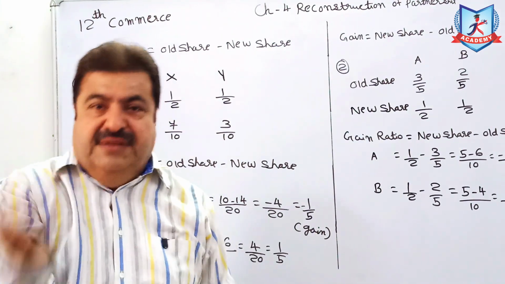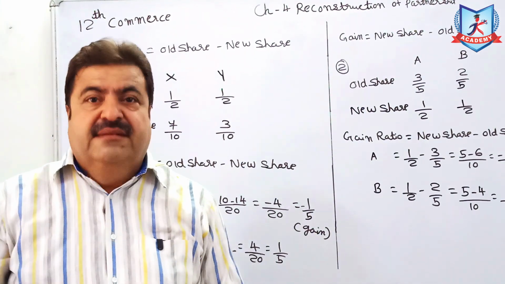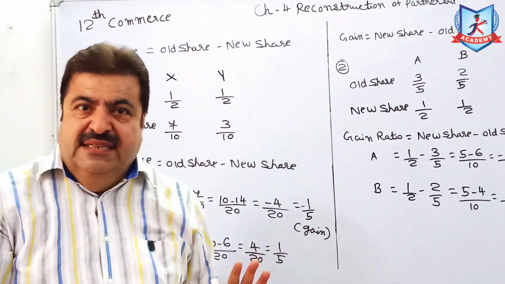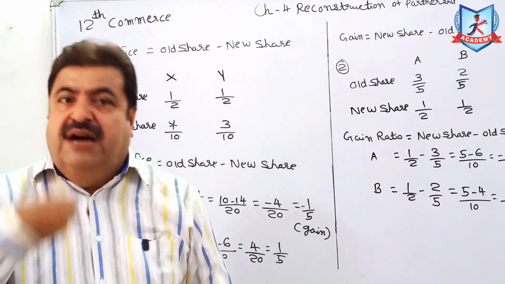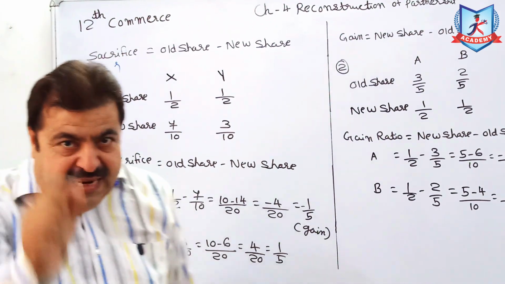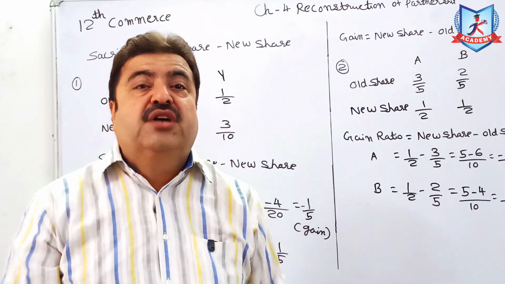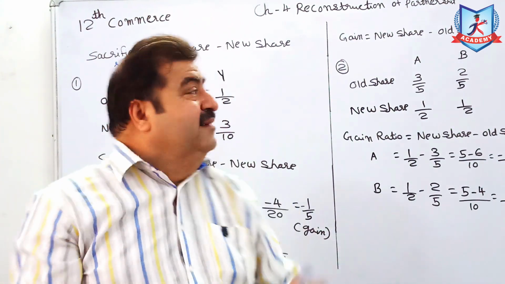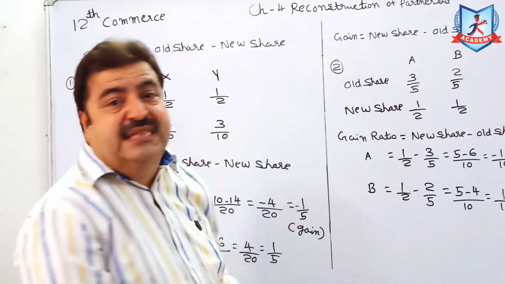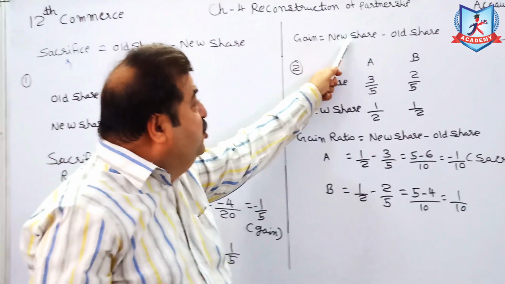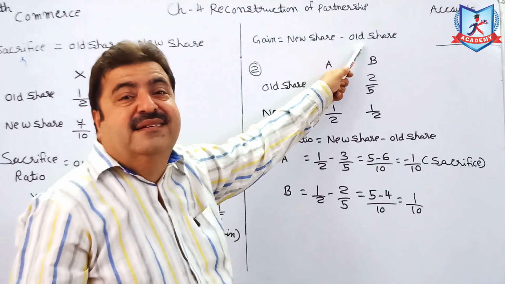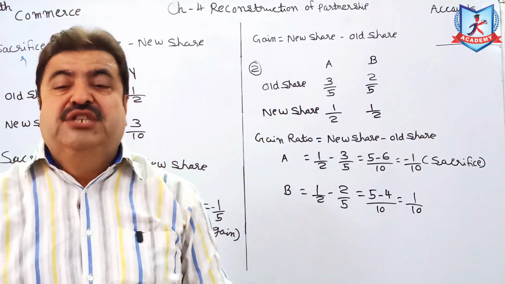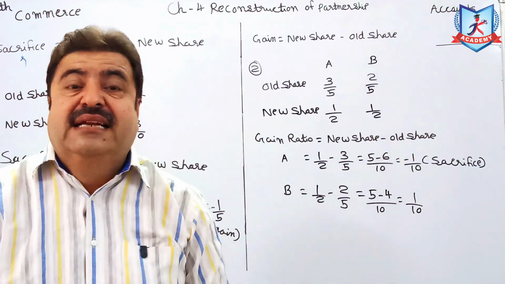We'll do practice afterwards. We have given enough sums in the worksheet. So this is only explanation. Let us take one more example, but that is of gain. If it is gain, then the formula will be the opposite. Gain ratio is equal to new share minus old. If new share is more compared to old, then you can say it is gain.